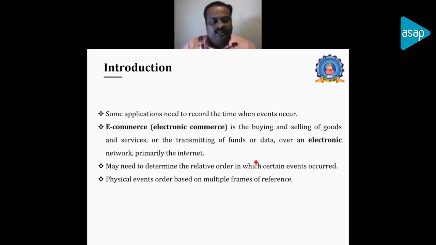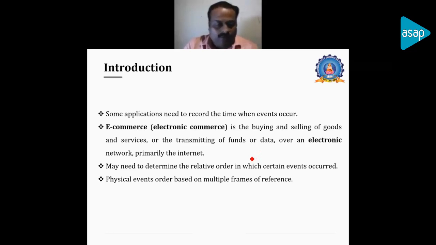The ideal example is e-commerce, electronic commerce, which we are dealing with nowadays at the time of this pandemic. We are frequently using these kinds of methods for buying, selling, transmitting amounts, paying bills and everything. So in e-commerce, it is one of the main requirements that it should be timestamped and followed in an order, and even the transfer of funds, everything should be updated in such a way that it follows some order.